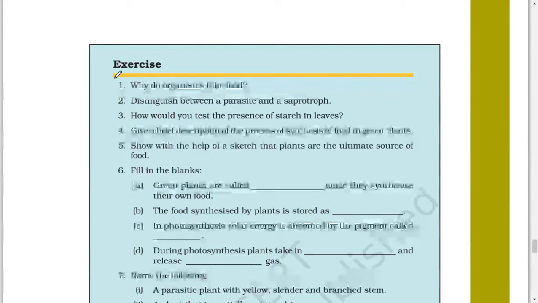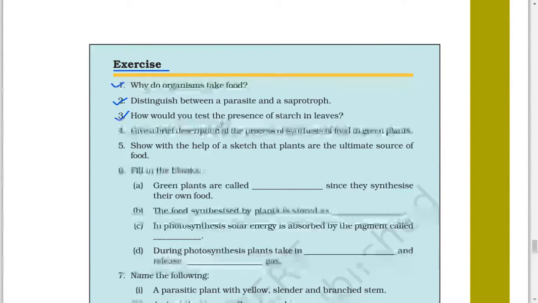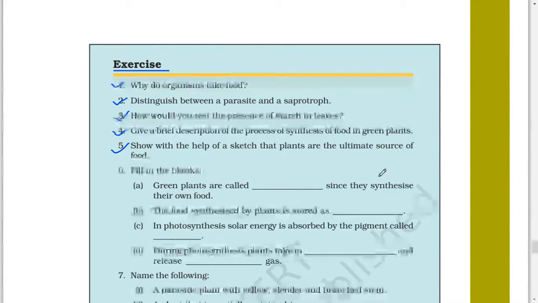Exercise. 1. Why do organisms take food? 2. Distinguish between a parasite and a saprotroph. 3. How would you test the presence of starch in leaves? 4. Give a brief description of the process of synthesis of food in green plants. 5. Show with the help of a sketch that plants are the ultimate source of food.